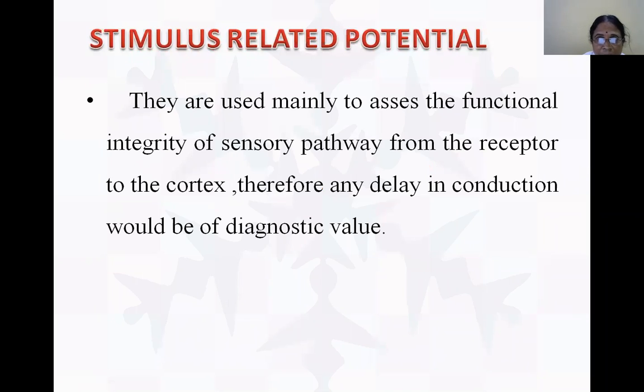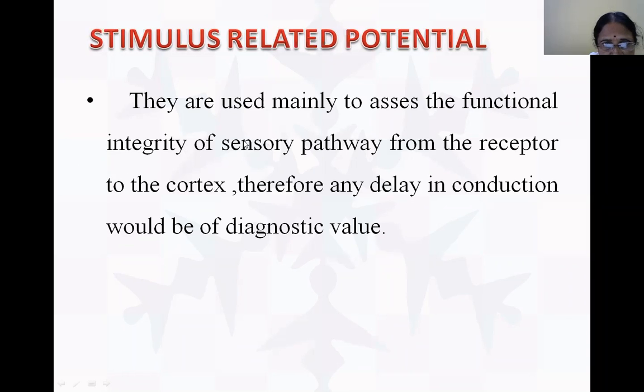Event related we have discussed. Now stimulus related: functional integrity. These are mainly to know, suppose there is a pathway traveling from the receptors, for example pressure receptors, the Pacinian capsules, which receive the pressure, and it travels to the cortex. If there is some delay in conduction, then we will be able to know. Therefore, it is only about integrity.